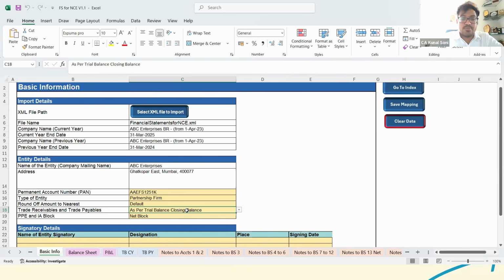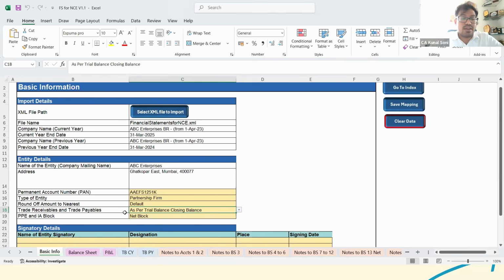Then there is an option for trade receivables, which we would discuss further. For trade receivable, whether you want it as per bill-wise as per Tally, or you want the normal closing balance only as per trial balance. So they have provided two options for the same. If you have properly maintained the bill-wise detail in Tally, then your aging and other things would happen by itself. With the option as per trial balance closing, aging won't happen by itself; you need to provide it. And if you select the trade receivable payable sheet, then based on your aging in Tally, it would automatically do the aging in this Excel also.